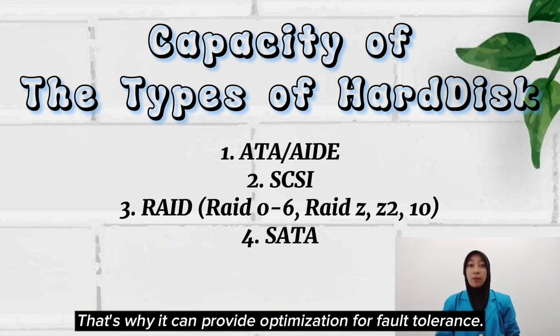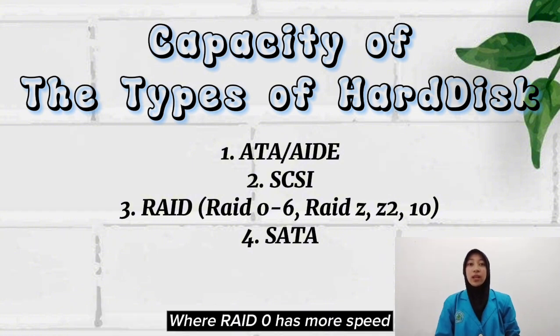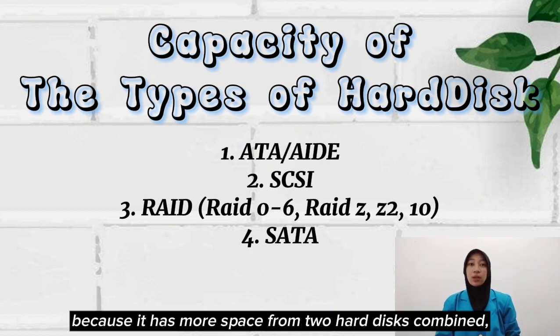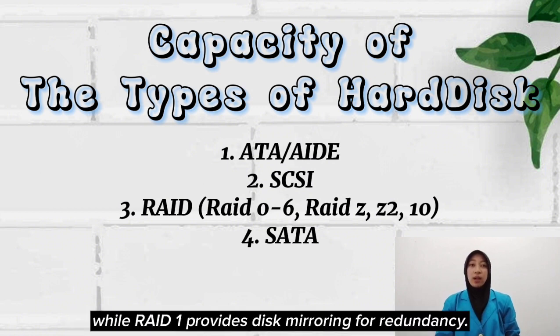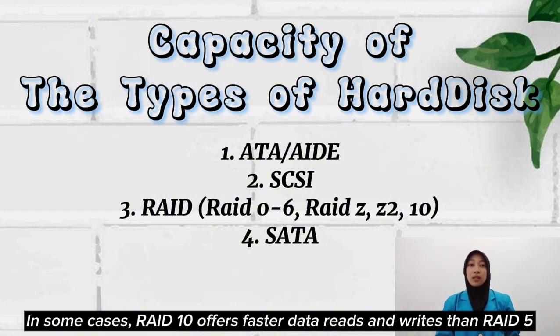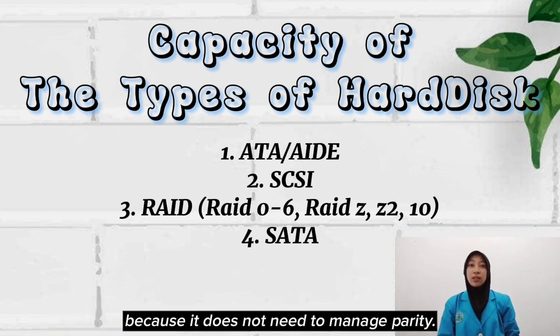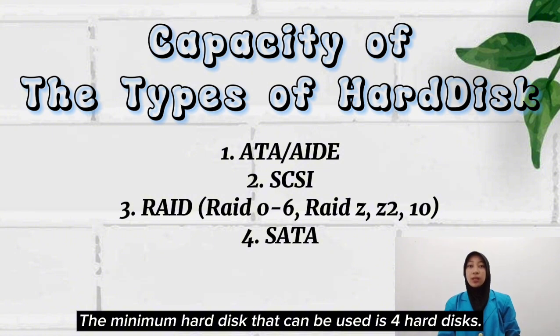That's why it can provide optimization for fault tolerance, where RAID 0 has more speed because it combines the space of two hard disks, while RAID 1 provides mirroring for redundancy. In some cases, RAID 10 is faster than RAID 6 and RAID 5 because it does not need to manage parity. The minimum number of hard disks that can be used is 4.